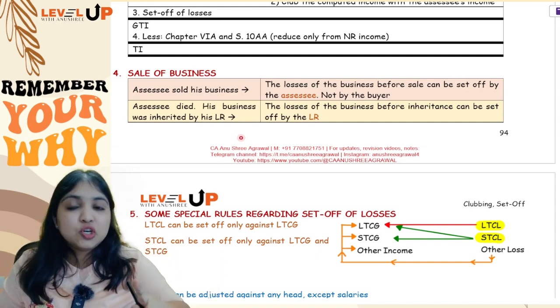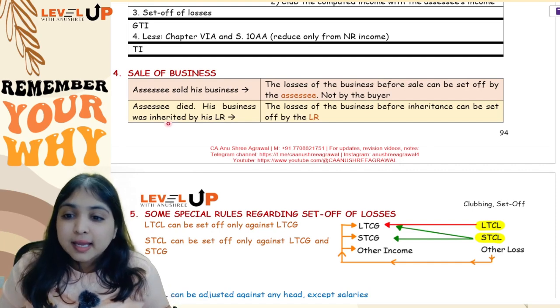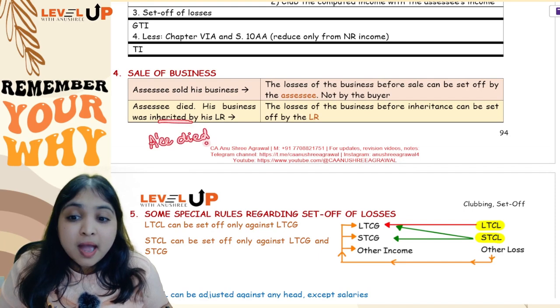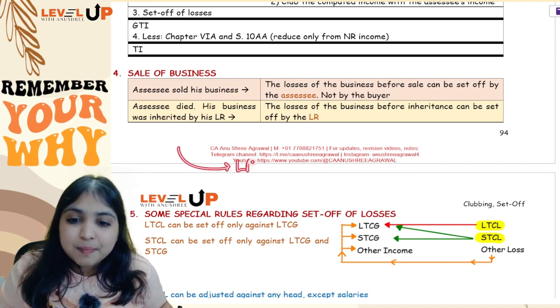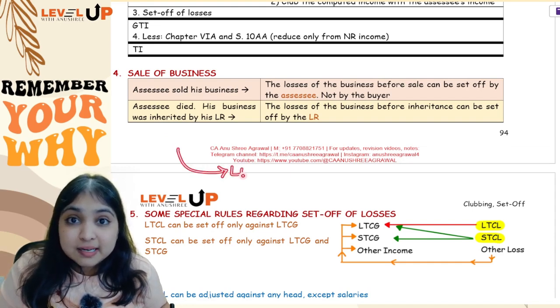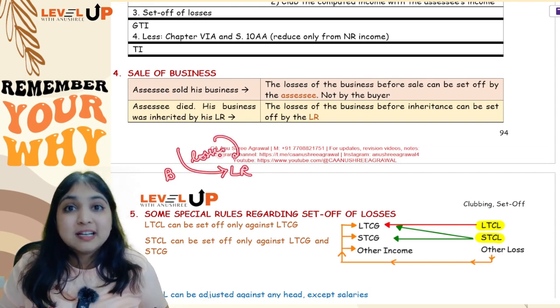But there is one exception to the rule, and that is inheritance. In case of inheritance, like for example, let us say the assessee died, and after the assessee died, his business was inherited by his legal representative. So if the business is inherited by the legal representative, along with the business, the losses will also go to the legal representative.